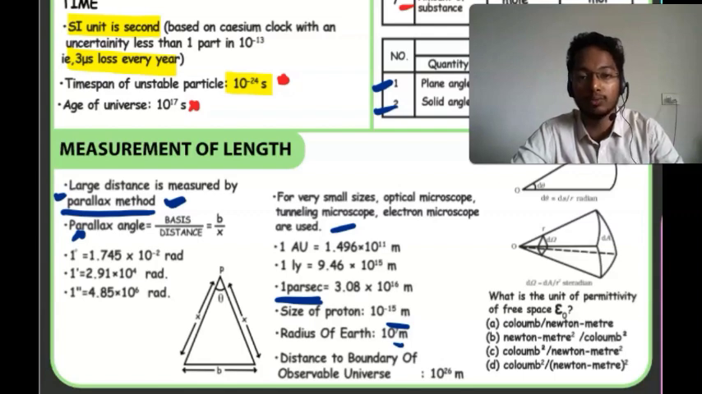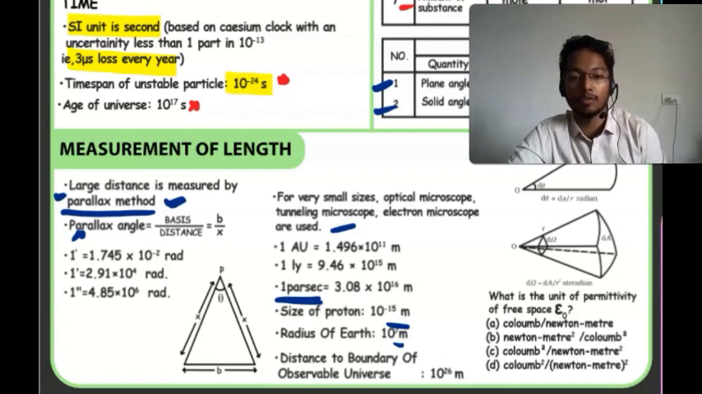So better you will mention these small values in this unit and measurements if you can. Okay, then what is the unit of the permittivity of free space? Epsilon naught का unit क्या है?